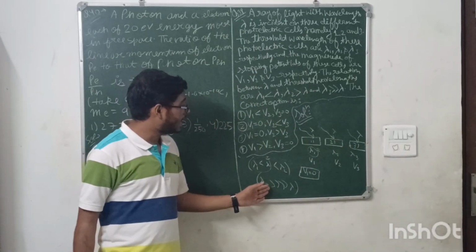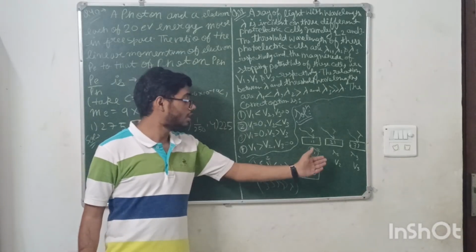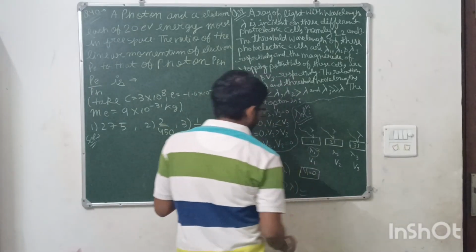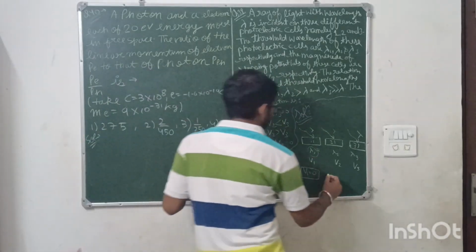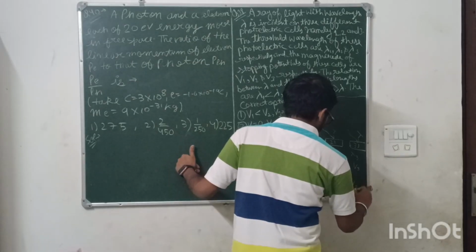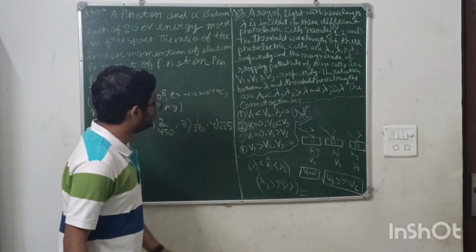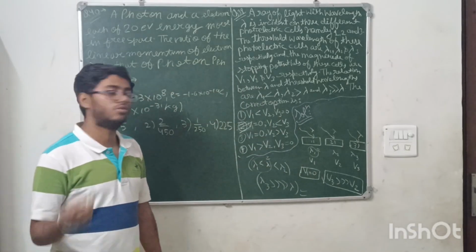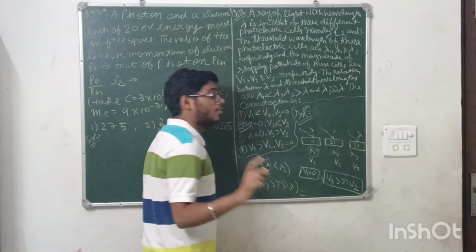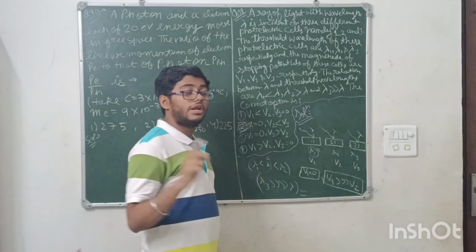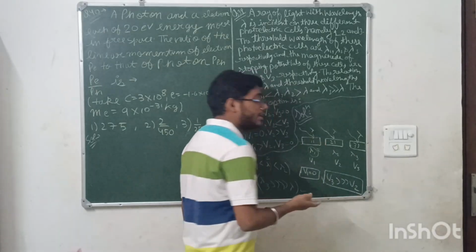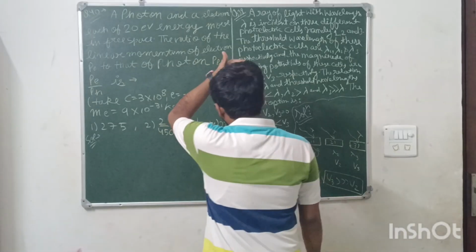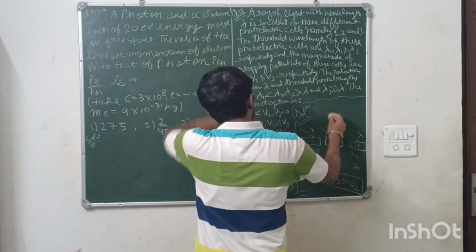For the last one, you can see that the threshold wavelength lambda 3 of the third material is very much greater than the wavelength of light incident. Means the photoelectric effect will occur most on the third and then on the second. Means V3 will be greater than V2. This is the relation. V1 should be 0, V2 less than V3, option number second. Just the concept of photoelectric effect. Always remember that for the occurrence of the photoelectric effect, I repeat, the threshold wavelength of that material should be greater than the wavelength of the light incident on that material. Clear? It's quite an easy question, but the concept of photoelectric effect should be on your fingertips.